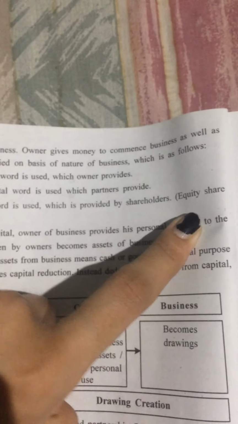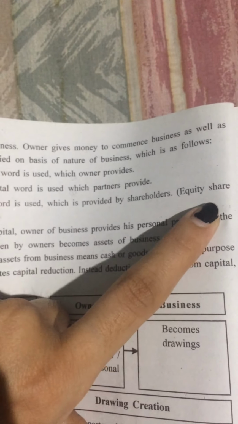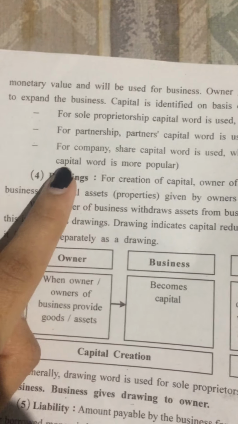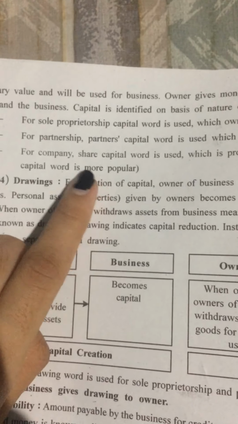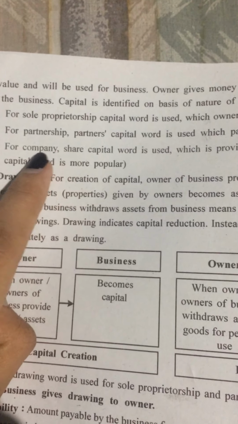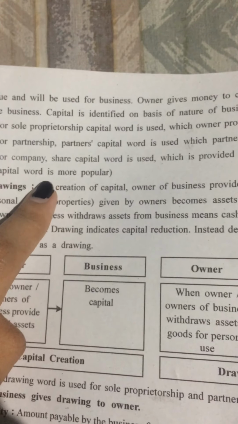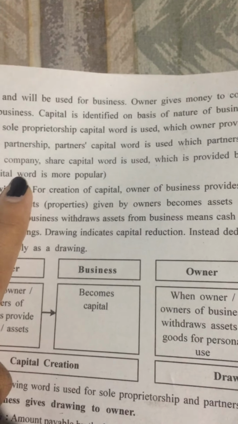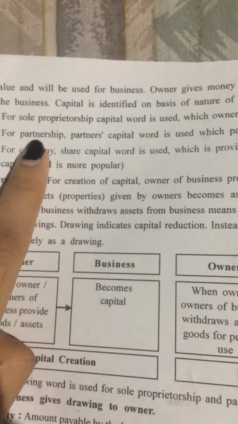If you are aware of the stock market, then the word equity share capital is more popular. Sole proprietorship, partnership, and company are all forms of business, and you will be studying this in the following chapters.